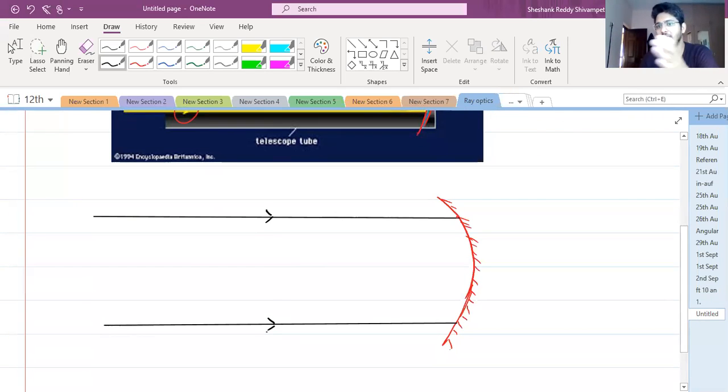In the case of a concave mirror, if the rays are parallel, then where will the image be formed? Where will the image be formed because of the mirror? Yes? The image will be formed at the focus. कहाँ पे? Focus के पास. Okay, so let's just go for the image. Okay.